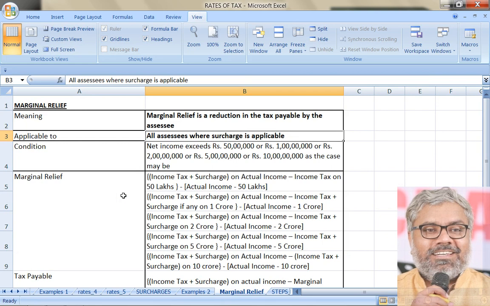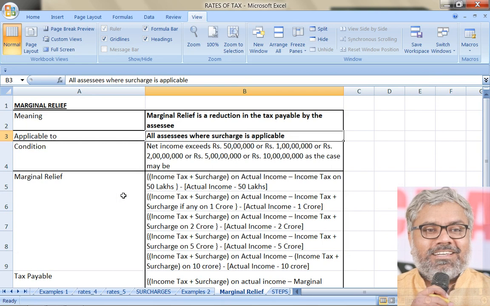What is marginally? How much is marginally? That is none of our business. For each limit, we can derive a number by crossing which marginal relief will not be applicable, and by not crossing which marginal relief will be applicable. But we don't need that. That all unnecessary memory we can avoid. But what we should just understand is the concept of marginal relief. What is the concept?